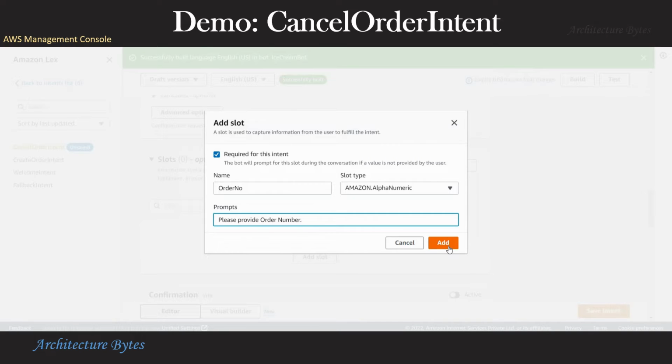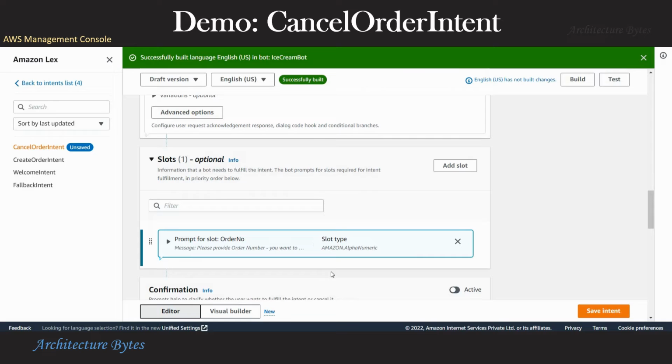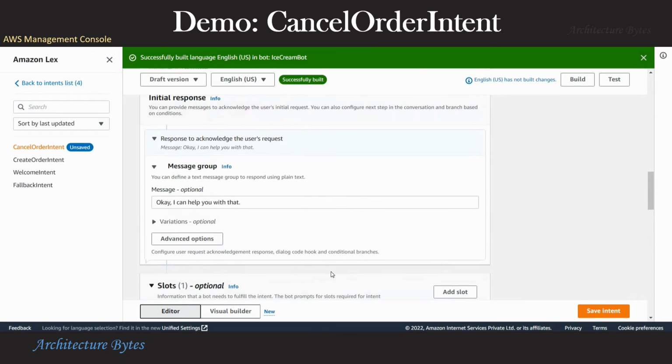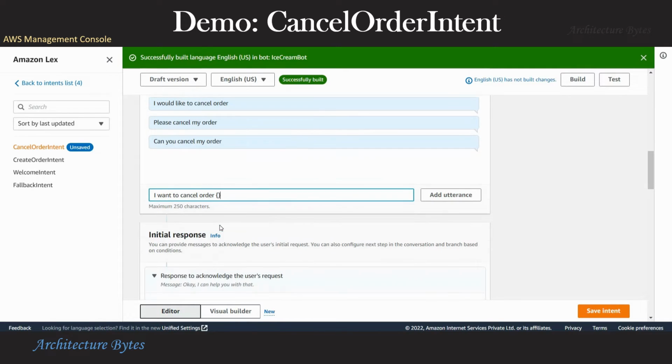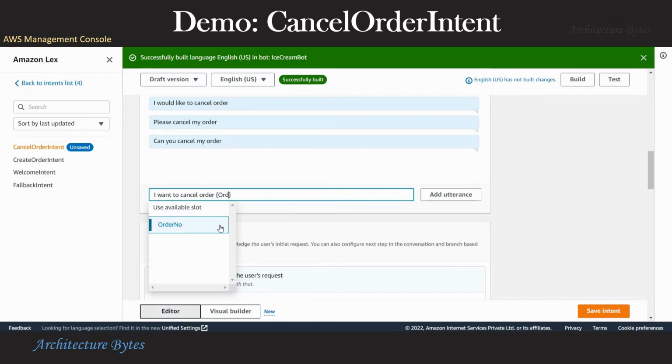We can say something like, please provide the order number you want to cancel. Okay. So let's add a couple more utterances here, and we can use the slot order number here.